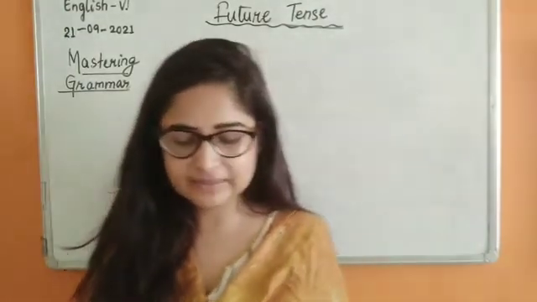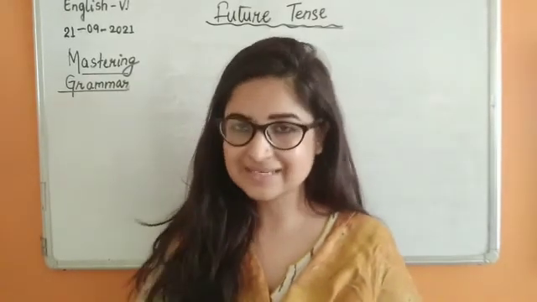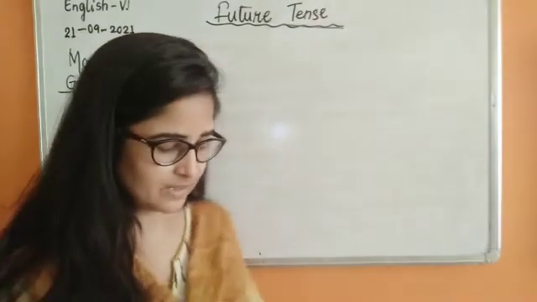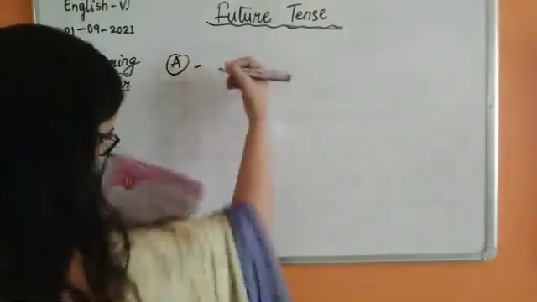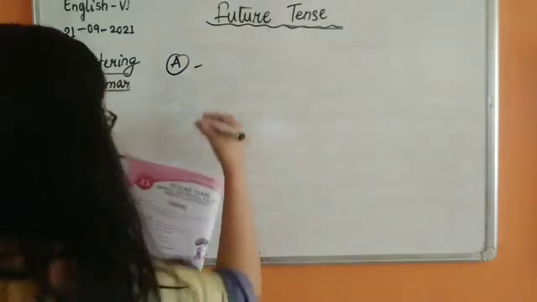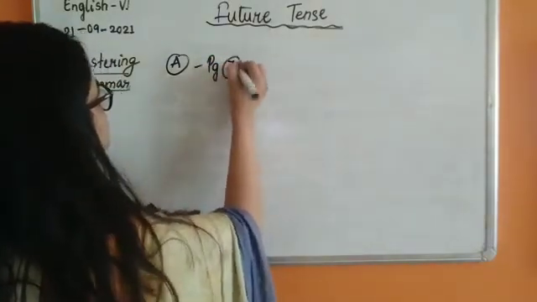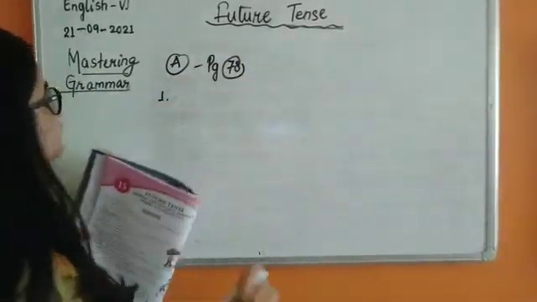Okay. So fill in the blanks with the appropriate form of verbs in the simple future tense. So our first exercise, let's get started. Exercise A, page 78. Number 1. I dash coffee for you.